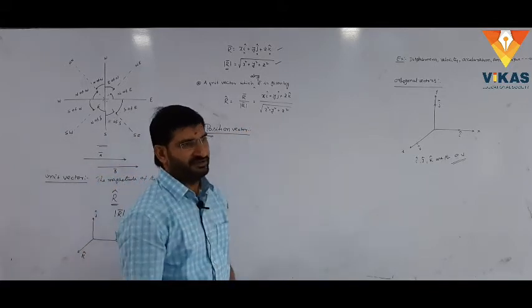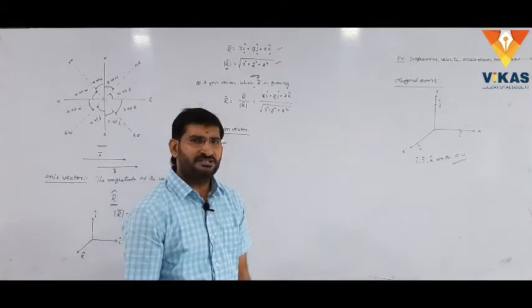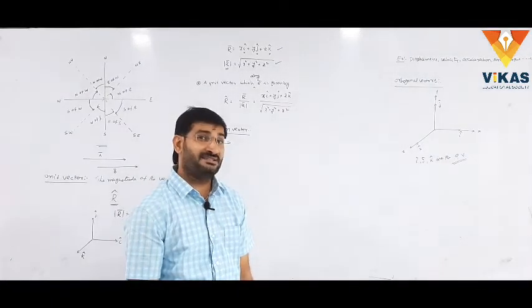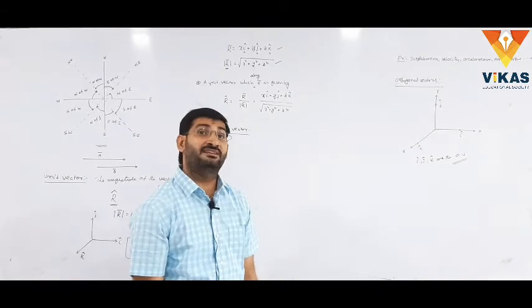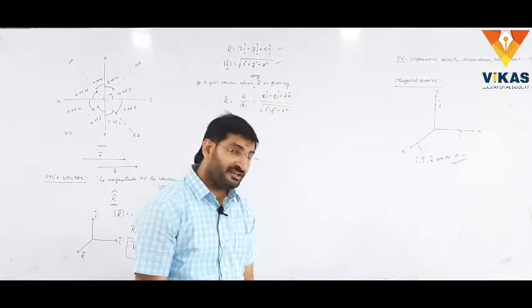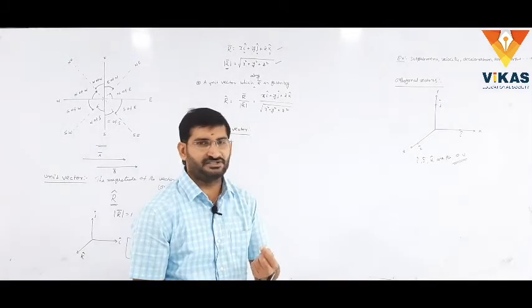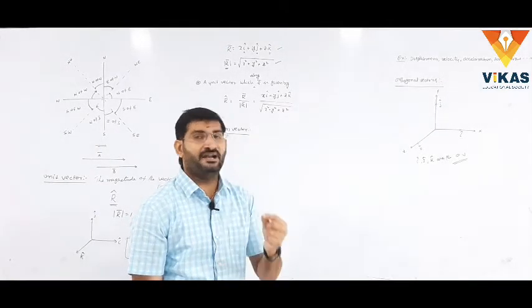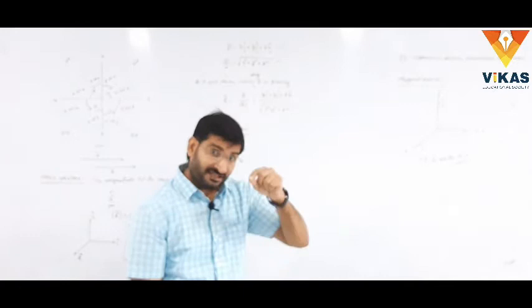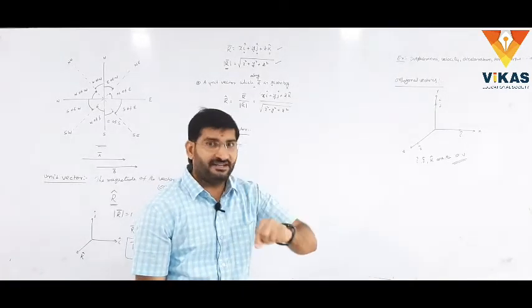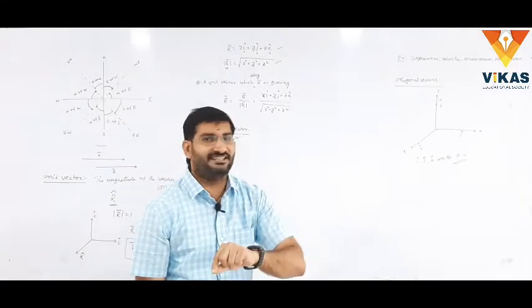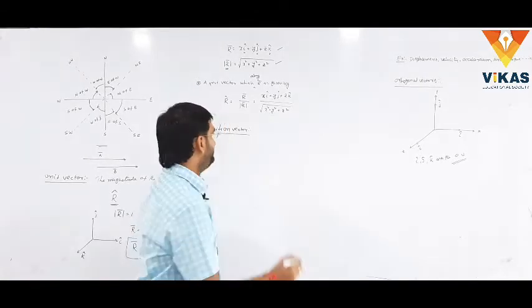What is meant by position vector? The position of the particle, represented in vector form with respect to the origin in the ordinary coordinate system, is called the position vector. Let me repeat the definition: the position of the particle represented in vector form in the ordinary coordinate system with respect to origin is called position vector.